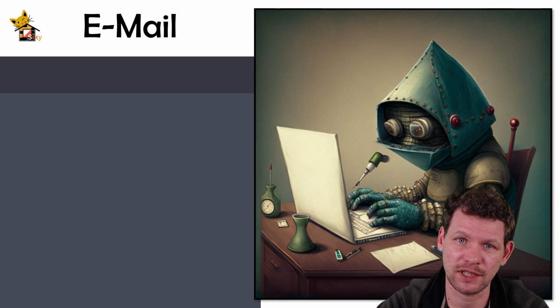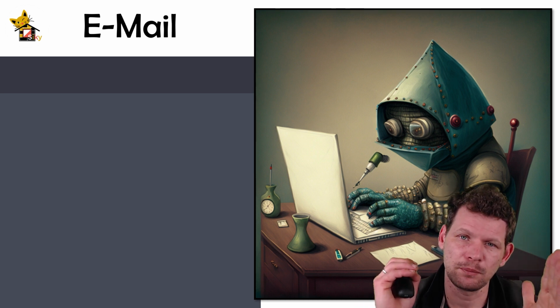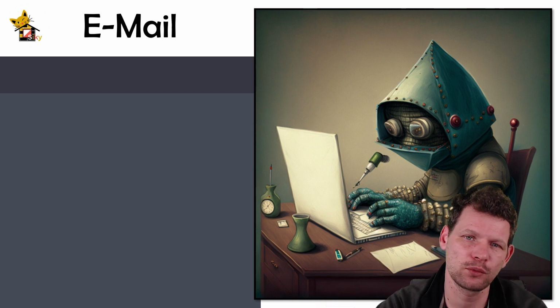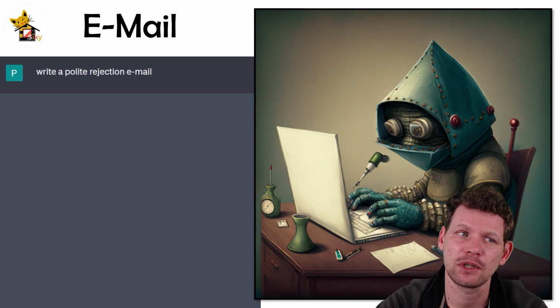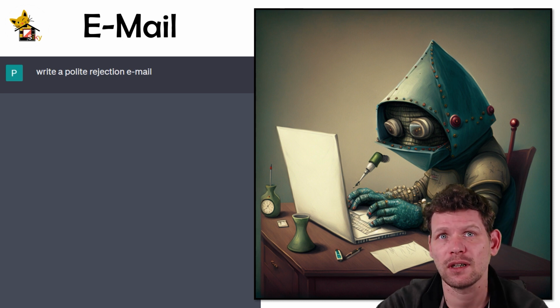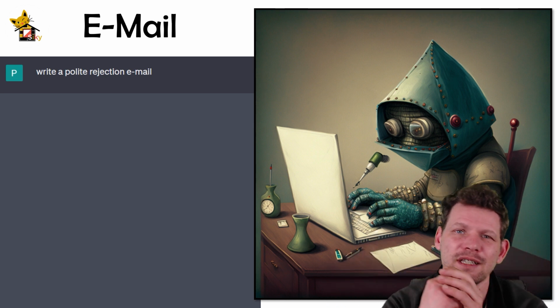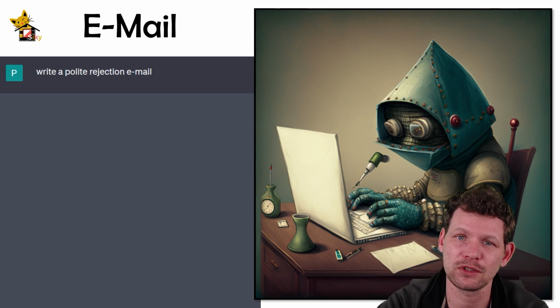The only thing with ChatGPT is that we need to make sure there's a good input, because the input defines what output we get. So if we give it bad input, we get bad output. So the first question could be, write a polite rejection email. That's not very specific. It would have been a lot better if I supplied the email I wanted it to write a rejection to, but I didn't do that, so I wasn't being specific.